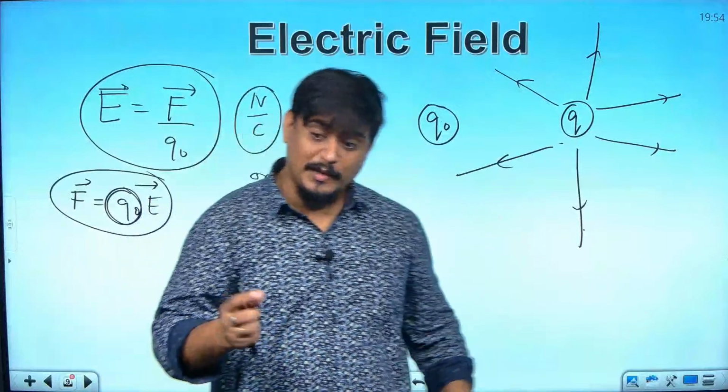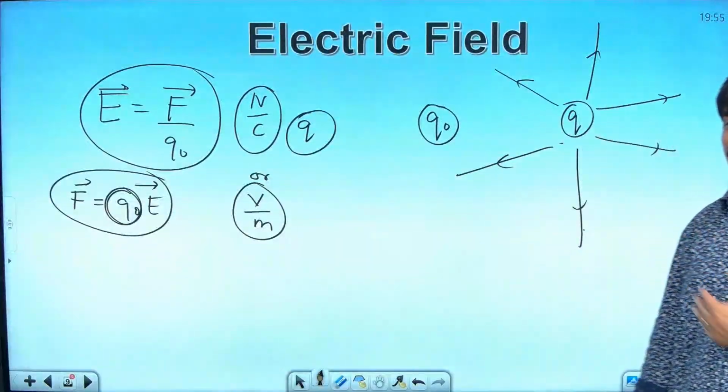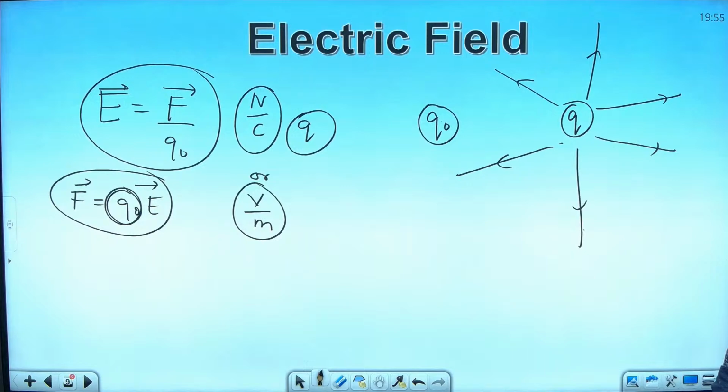No, you are talking about intersection. You are giving the answer for why two electric field lines cannot intersect. I am asking something else. I am asking, why can't an electric field line be like this and like this, discontinuous? Is it possible? Can an electric field line be like this? No, it must be continuous. Why? What if it is discontinuous? This question has come in the board examination.